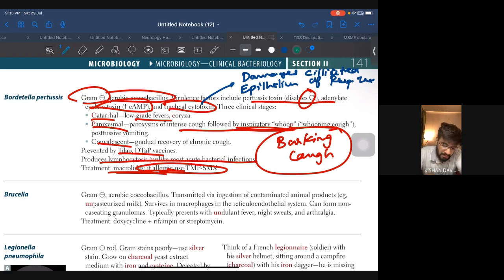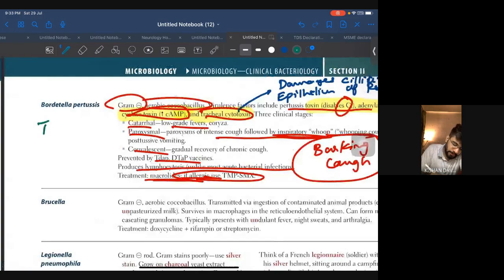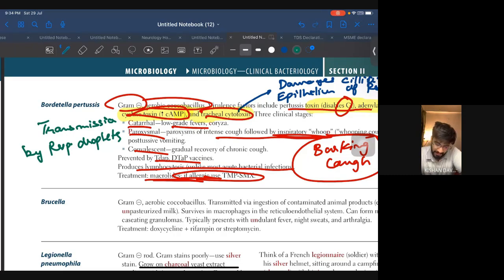Another thing, this line is very important: pertussis toxin disables Gi, adenylate cyclase toxin, and tracheal cytotoxin. Very important. Another thing is transmission by respiratory droplets. All right, that's it.